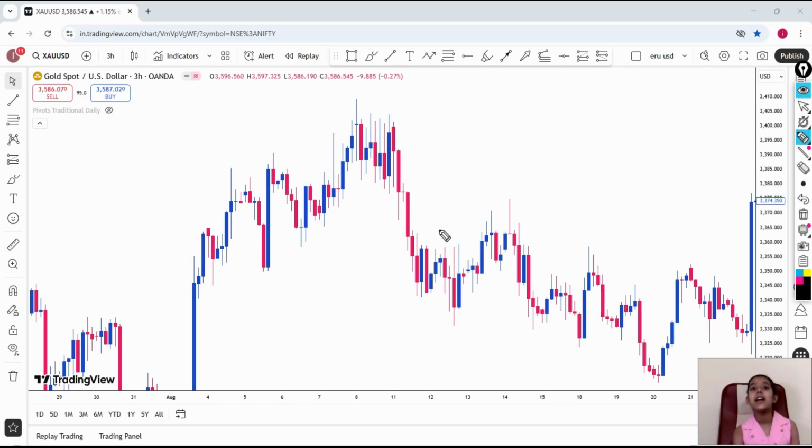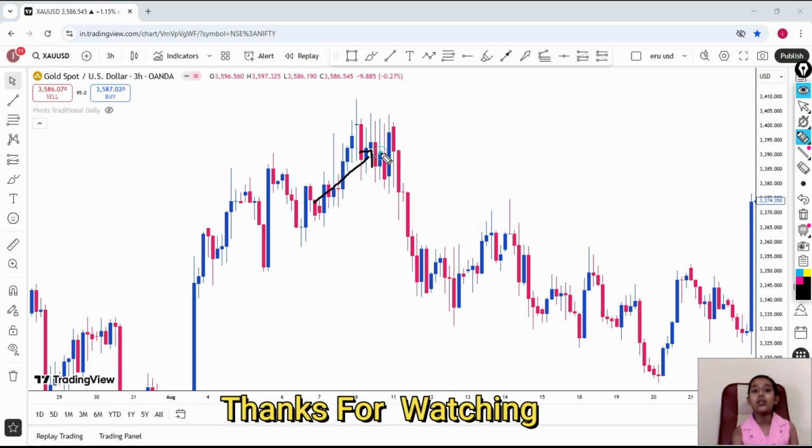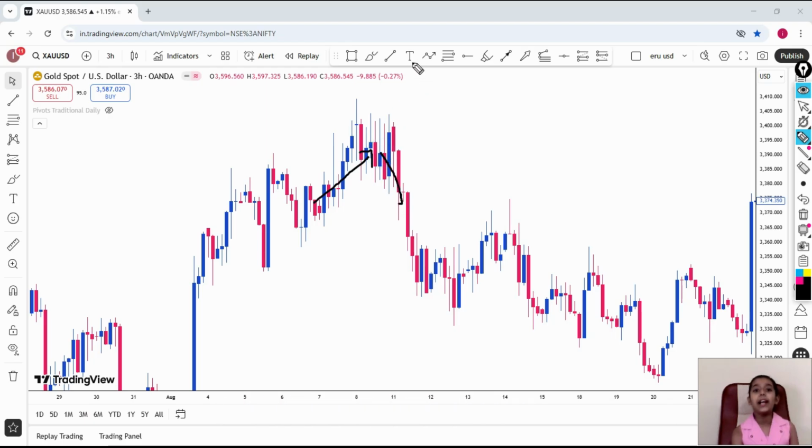So friends, now I will tell you the downtrend of trend line support and resistance. So friends, this is my gold chart of 3 hours. First I will tell you the downtrend. See friends, here the market is going upside, and from here the market started coming downside. So friends, this will be our R1.